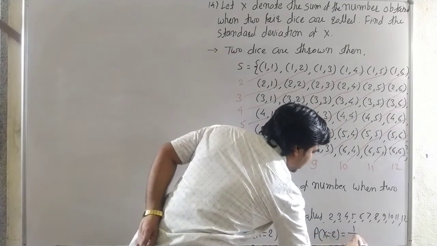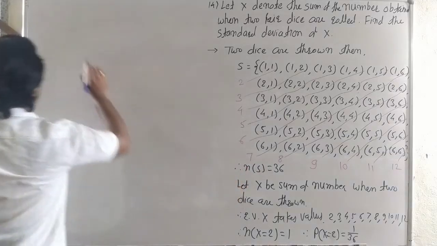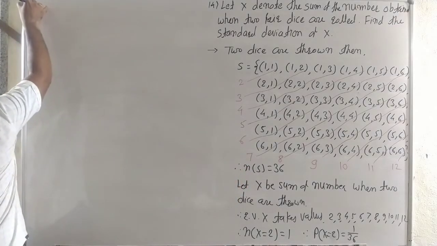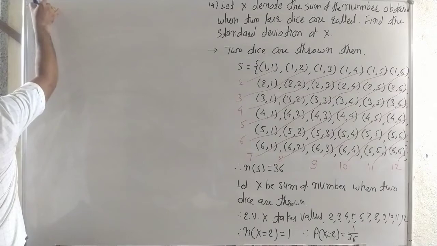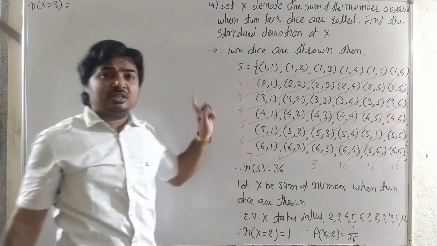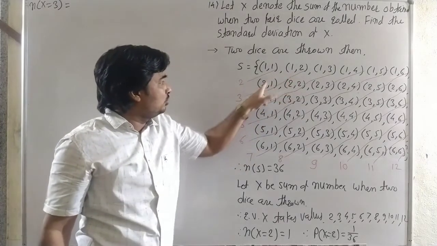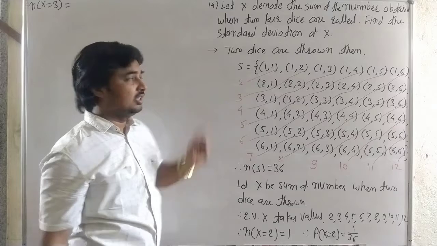It is 1 by 36. Okay, see carefully all the probabilities. Then probability of x is equal to 3. First find the number of outcomes for x equal to 3. X is the sum of the numbers. Sum 3 is (1, 2) and (2, 1). There are two cases. Okay, addition it is 3.